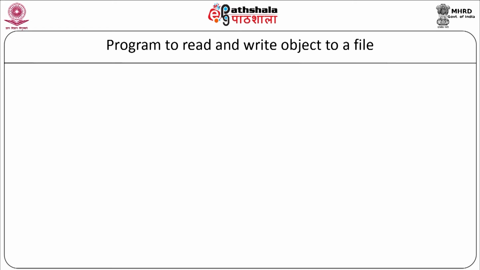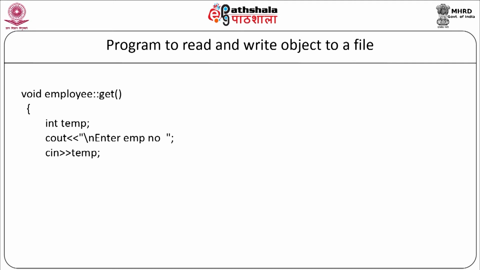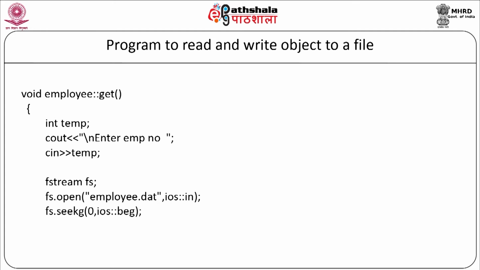Now we will write our get function as void employee::get(). Integer temp, cout "enter the employee number", cin temp. Now we will declare the object as fstream fs. We will open the file, fs.open("employee.dat", ios::in), so this is open in the input mode. Now we will move the pointer as fs.seekg(0, ios::beg), from the beginning.